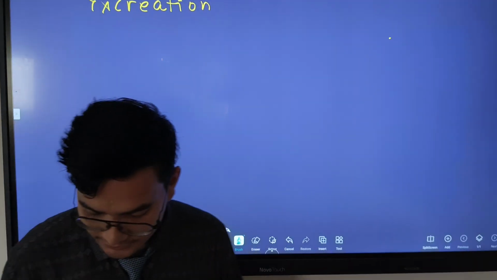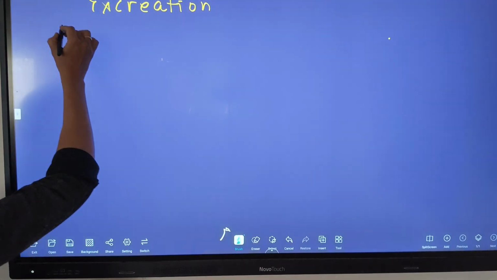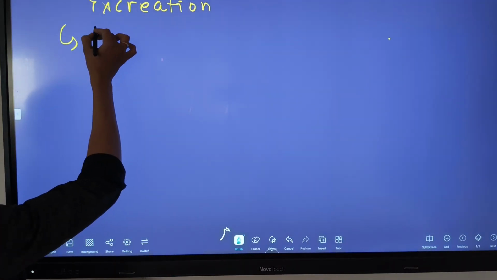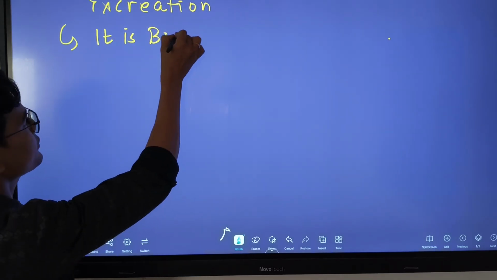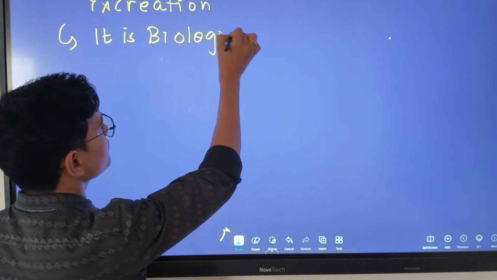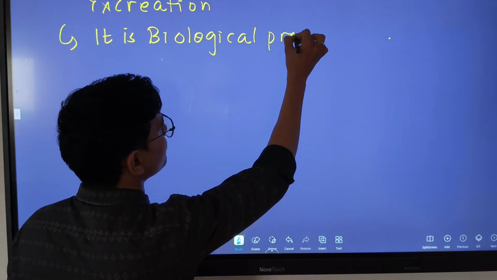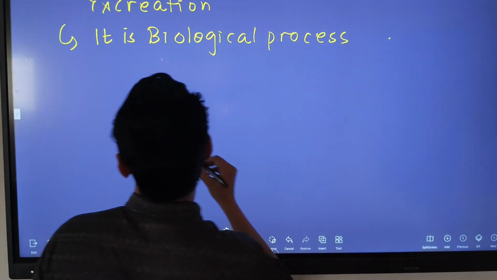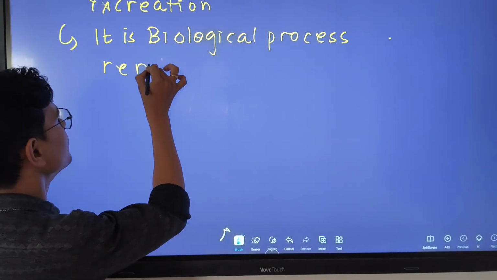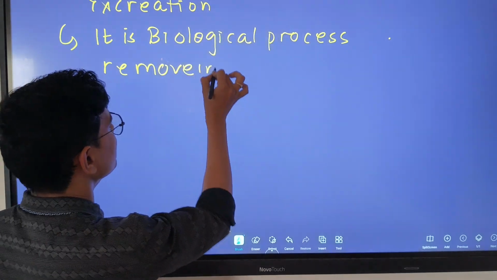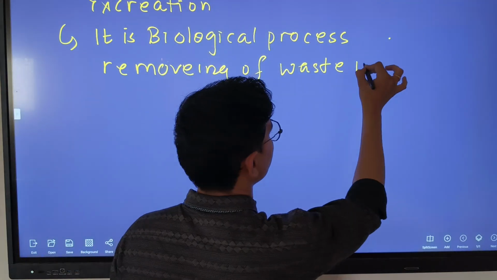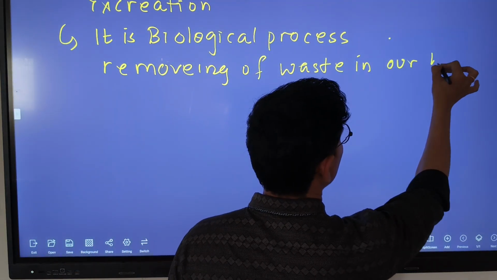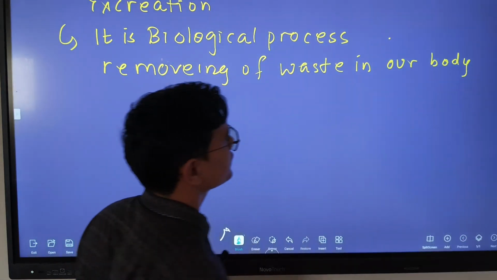Now we discuss what is excretion. Excretion is a biological process of removing waste in our body.